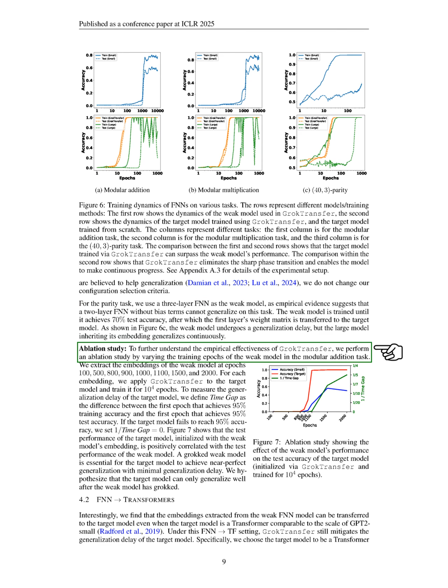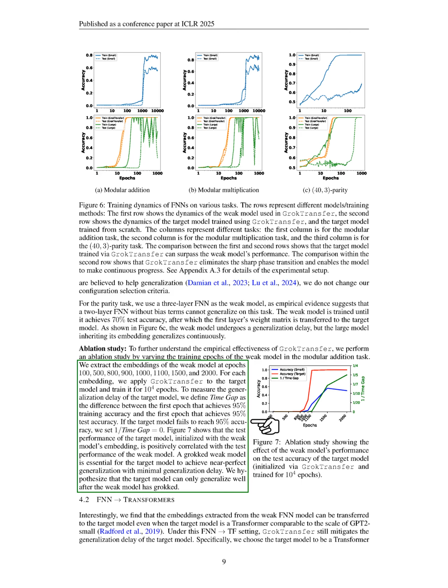To further explore the effectiveness of our approach, we conduct an ablation study by varying the training epochs of the weak model in the modular addition task. We extract embeddings at various epochs and apply them to the target model, training it for 10,000 epochs. We define the time gap as the difference between when the target model first achieves 95% training accuracy and when it first reaches 95% test accuracy. If the target model does not reach 95% accuracy, we set the time gap to 0.